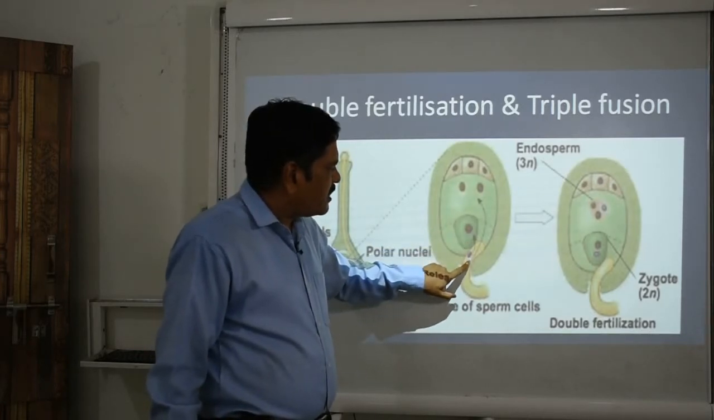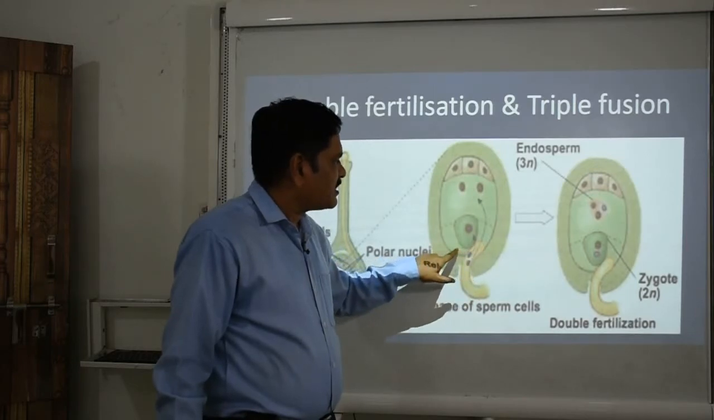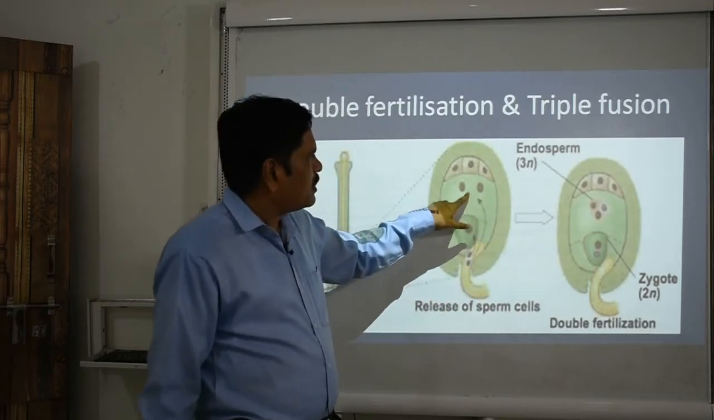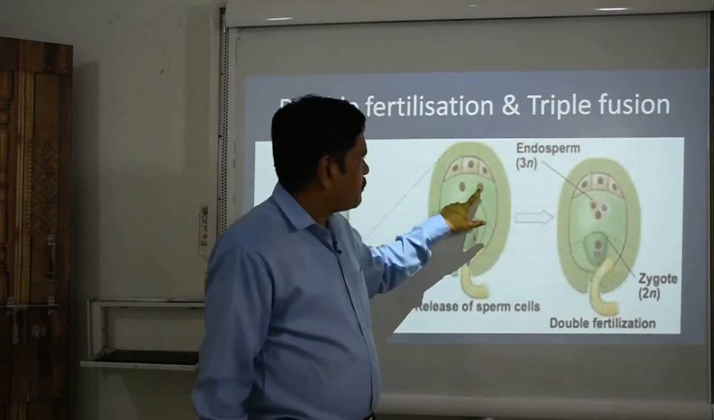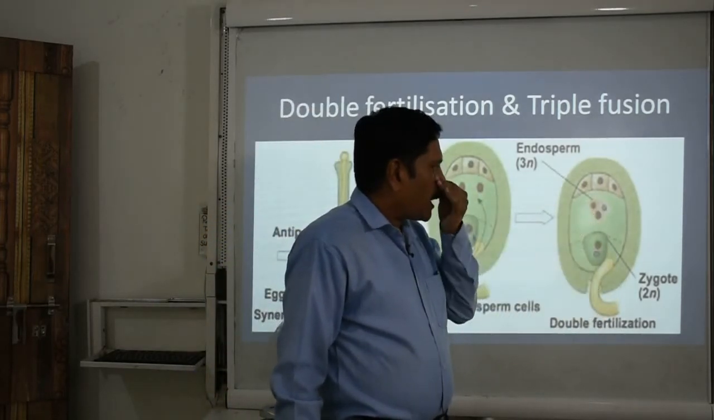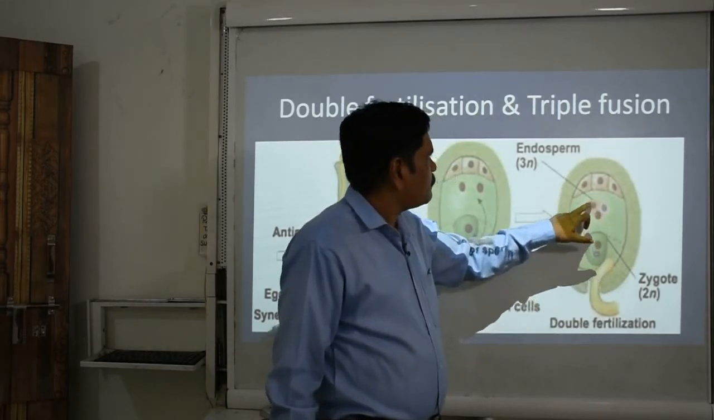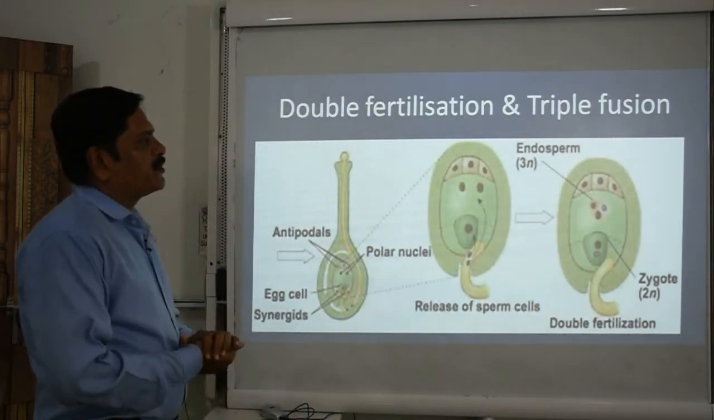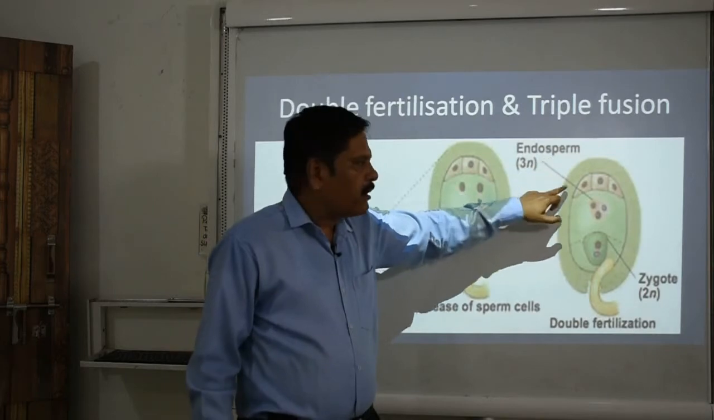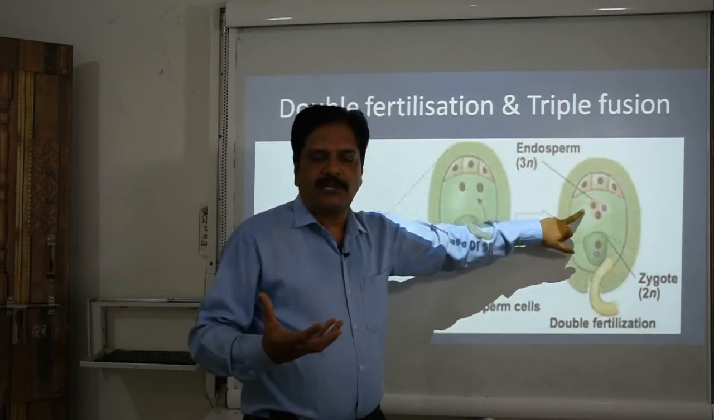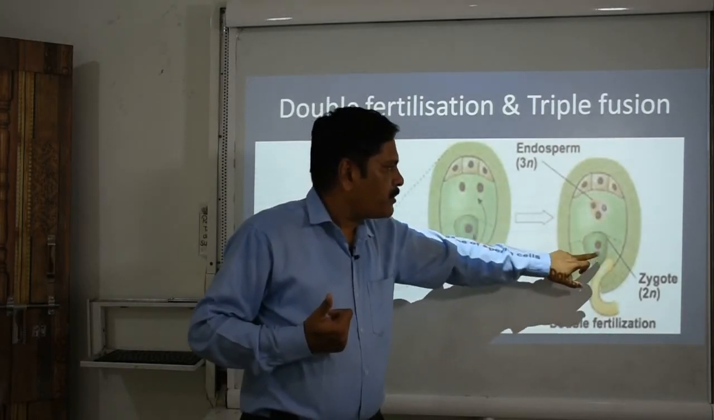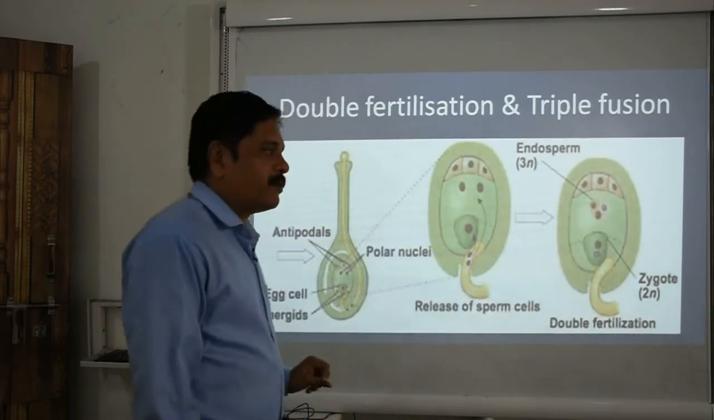And what about the second nucleus? It passes through this synergid. Actually this synergid facilitates the process of double fertilization. They give the path to reach the central nucleus, which is already diploid in nature, and this third nucleus, a male nucleus, reaches there and combines to form a triploid structure. That is called triple fusion. This new structure will form the endosperm. So remember, this endosperm is responsible for providing nutrition for the growing embryo, and the zygote is responsible for the development of the embryo.